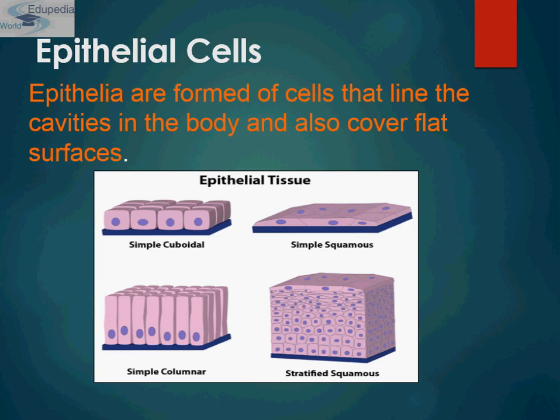And now comes the pseudostratified type. These are simple columnar epithelial cells whose nuclei appear at different heights, giving the misleading impression that the epithelium is stratified, and that is why they are also known as pseudostratified epithelium cells.